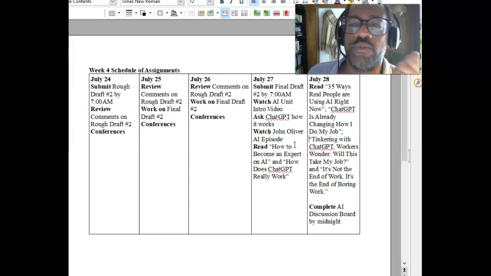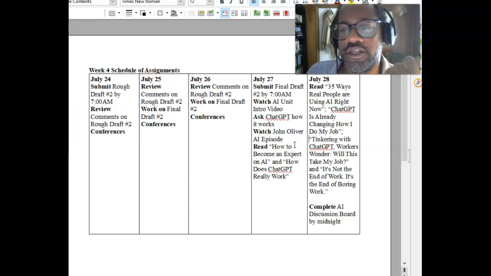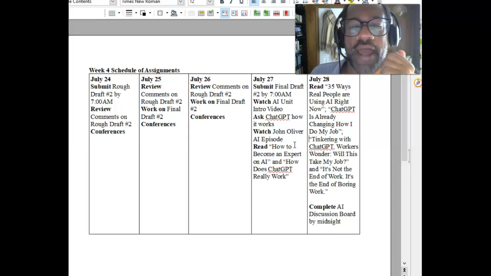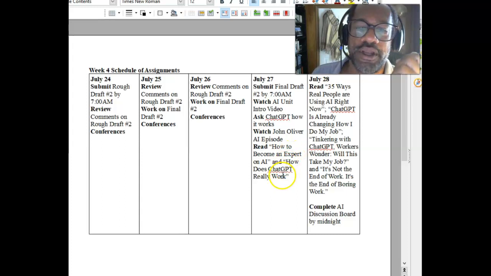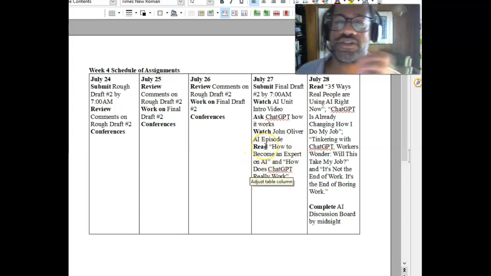You can ask it, can you describe how you work in a poem? Because it has looked at a lot of poems and says, well, poems usually unfold in this way, so let me do that. And so you can play around with it and see what kind of answers you get to help you really understand how ChatGPT really operates. But again, these two short readings will talk about that as well. So between all those things, you'll begin to understand some of that.